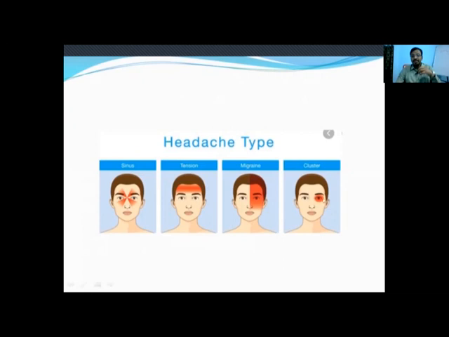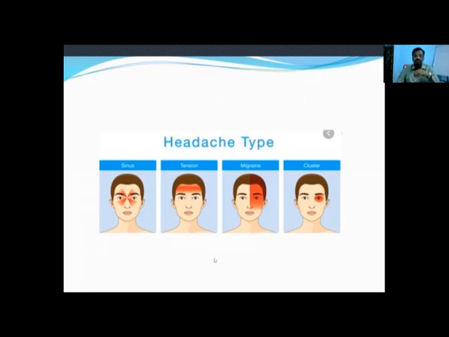So this kind of headache with autonomic involvement, that is nothing but Horner's syndrome like ptosis, miosis, and congestion, discharge. These are called as trigeminal autonomic cephalalgias. One among the trigeminal autonomic cephalalgias is cluster headache.